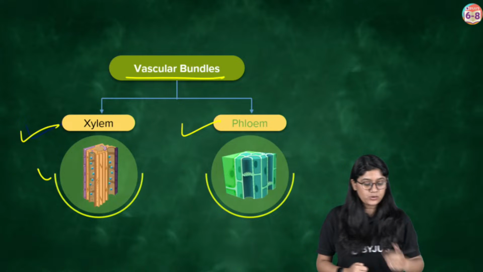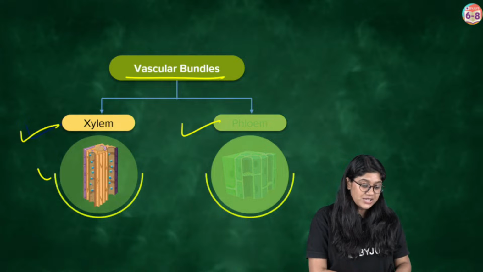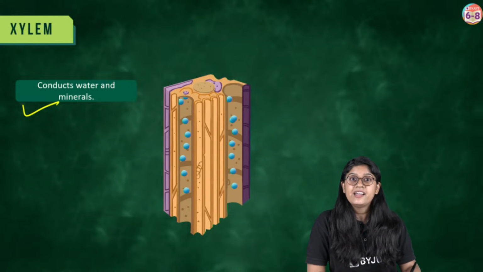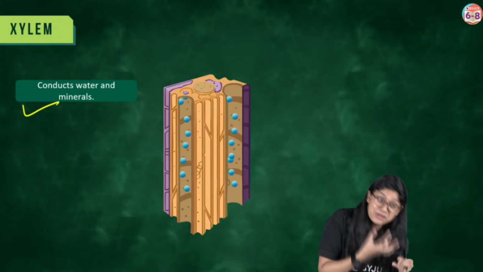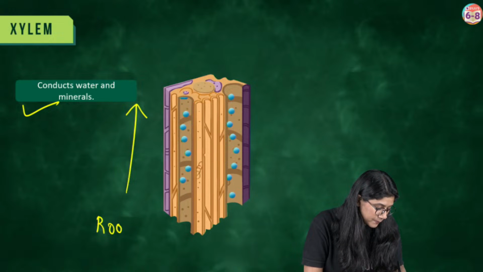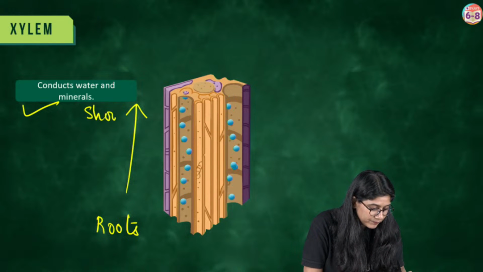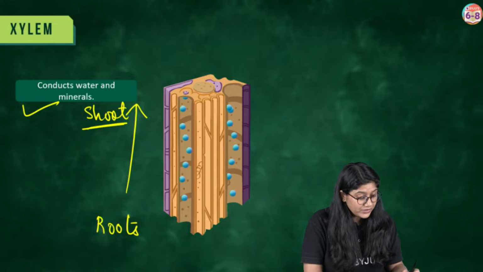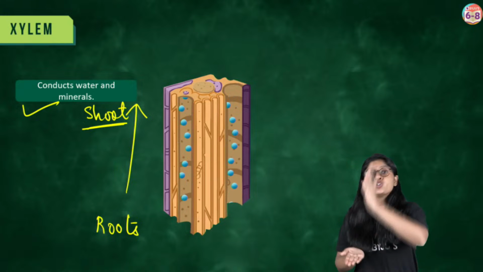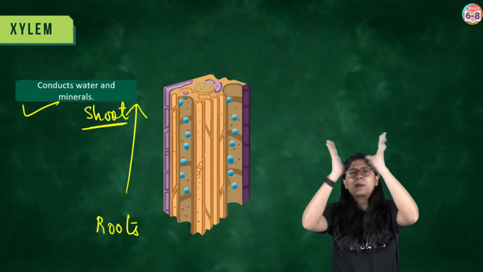Okay, so let's talk about the xylem. Xylem plays a very important role in the conduction of water and minerals. It is the one that carries the water and the minerals from the soil to the different parts, only in one direction, that is from roots to the shoot. So we'll see the movement of water molecules and minerals from the root to the shoot, to the leaves, to the flowers, to the upper part of the plant.